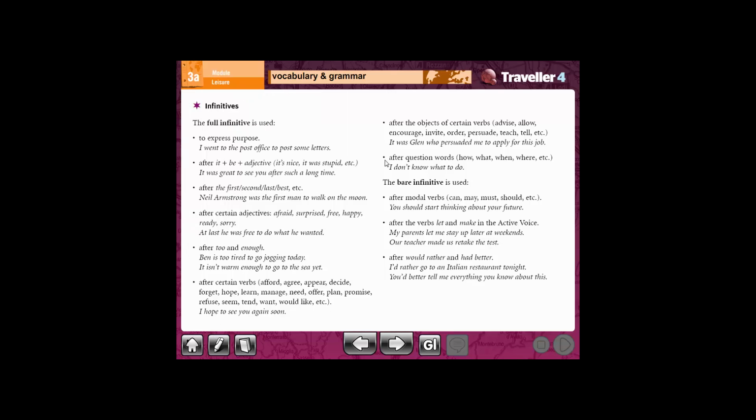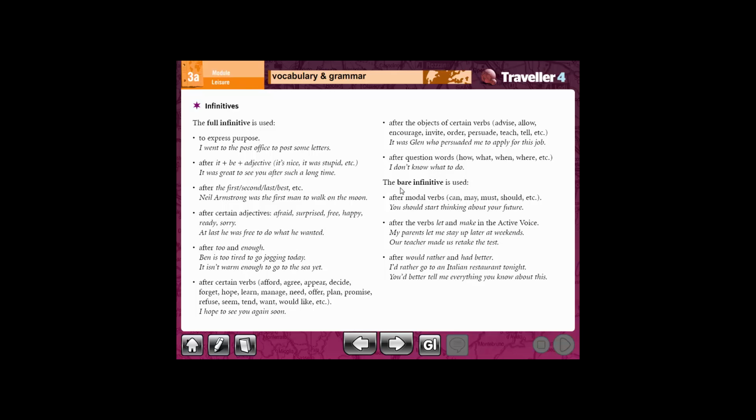Okay, let's move on. Also, we use the full infinitive actually after question words like how, what, when, where, etc. For example, I don't know what to do. This is actually not a question, this is a sentence, but we use full infinitive after the question word here. I don't know what to do.